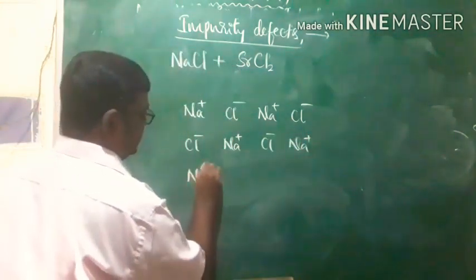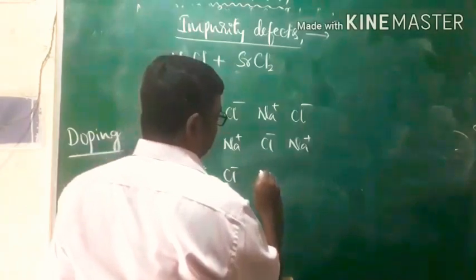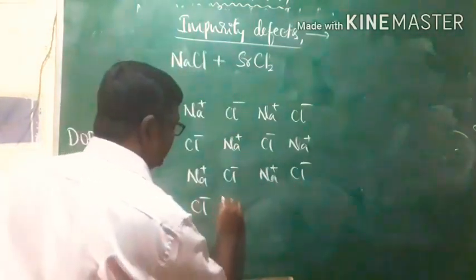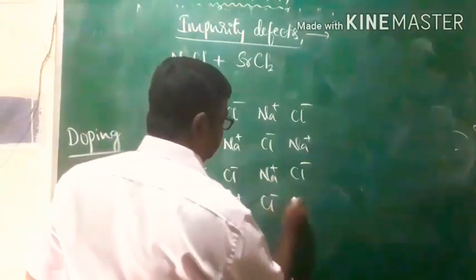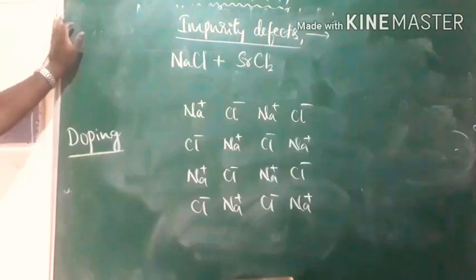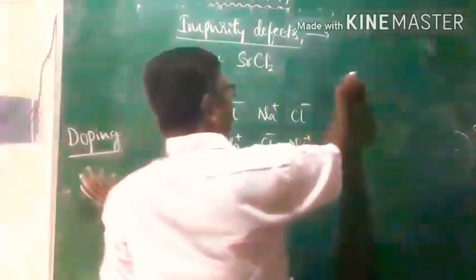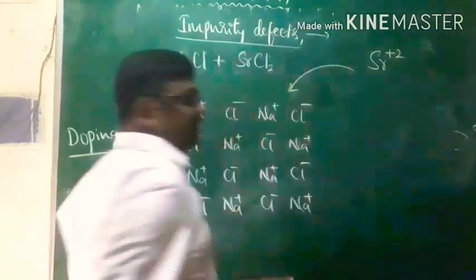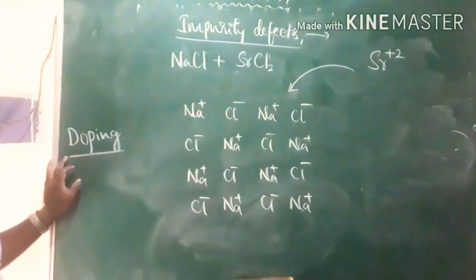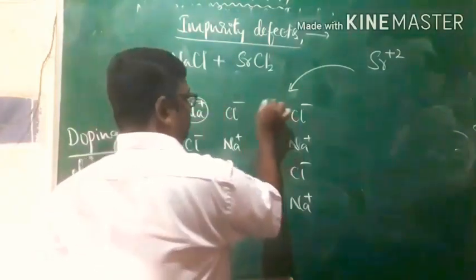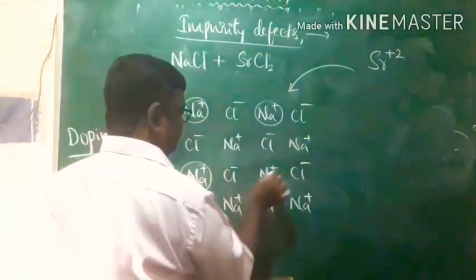Let me show you how exactly this impurity defect is possible. This is Cl- and this is Na+. So this is what we call the lattice of sodium chloride. Now when strontium chloride is added, strontium chloride produces Sr2+, with a positive charge of plus 2. The charge of sodium is plus 1. Now the charge of the sodium ions will be plus 1.